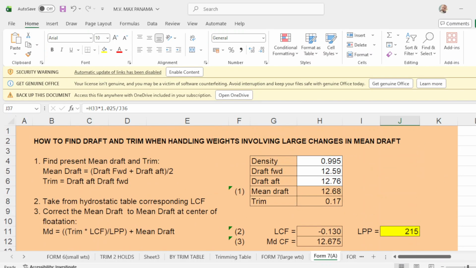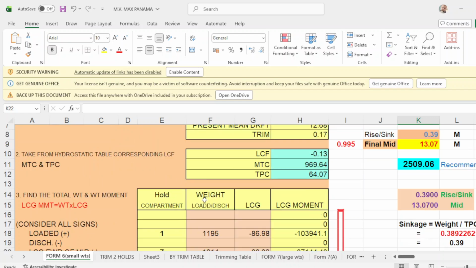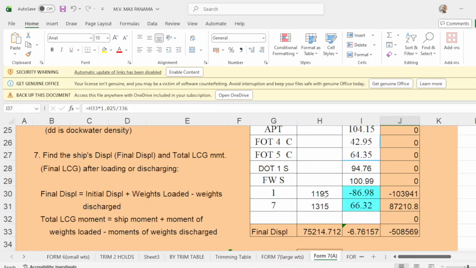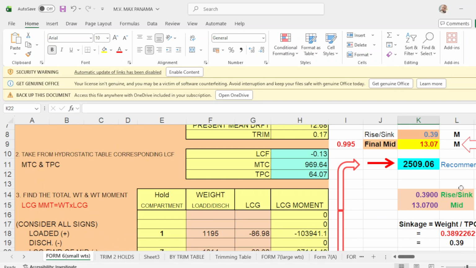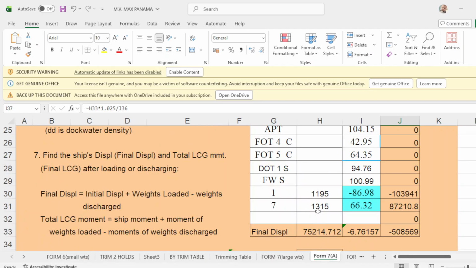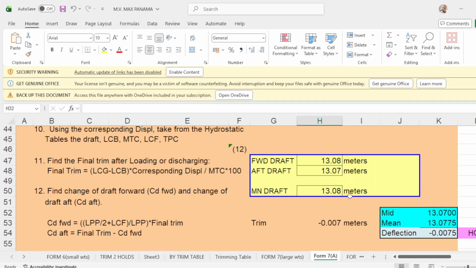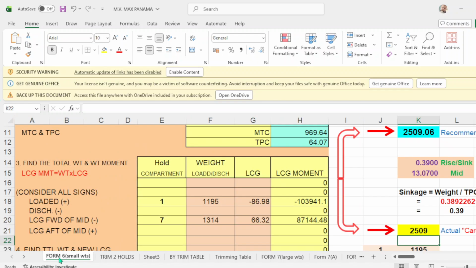The same density, the same drop, and we adjust the load in hold number 1. Hold number 1 is how much? 11.95. Put here 11.95. And number 7 is 13.14. 13.14. And this is your density, 13.07, 13.08 pa rin.